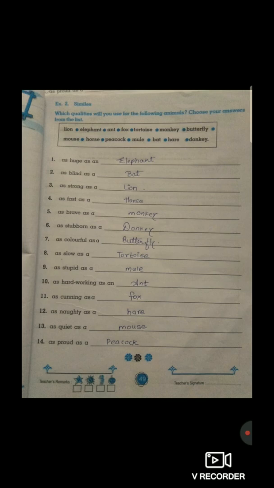donkey. Seventh one, as colorful as a butterfly. Eighth one, as slow as a tortoise. Ninth one, as stubborn as a mule. 10th one, as hardworking as an ant. 11th one, as cunning as a fox. 12th one, as naughty as a hare. 13th one, as quiet as a mouse. 14th one, as proud as a peacock. So students, we have completed page number 48 and 49.